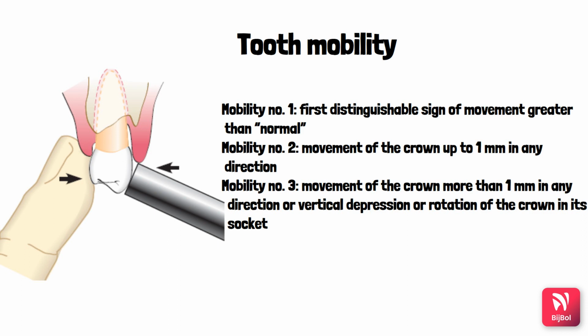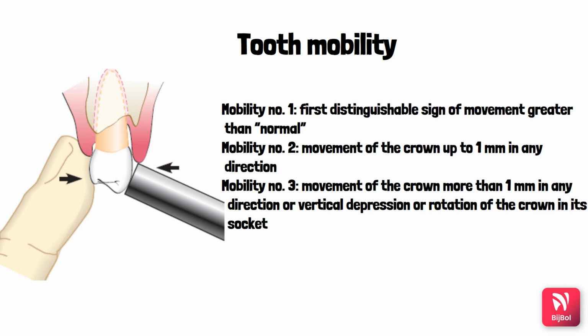During waking hours the mobility is reduced because of the chewing and swallowing forces, due to which the teeth get intruded, right? The tooth mobility is graded by holding the teeth firmly in between the handles of two metallic instruments, or it can be done with the handle of one metallic instrument and one finger, as you can see in the picture.